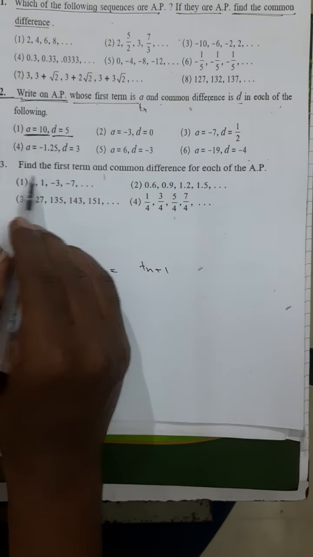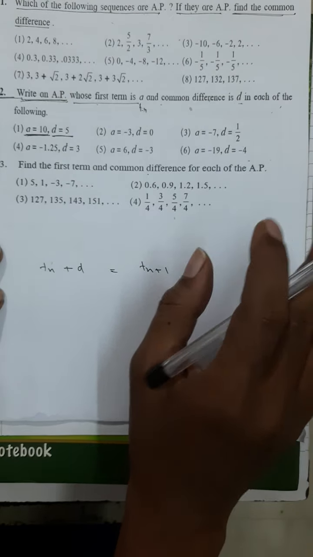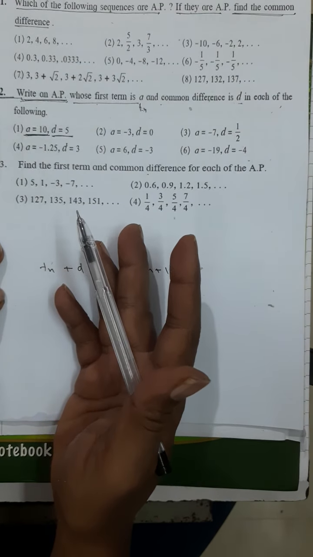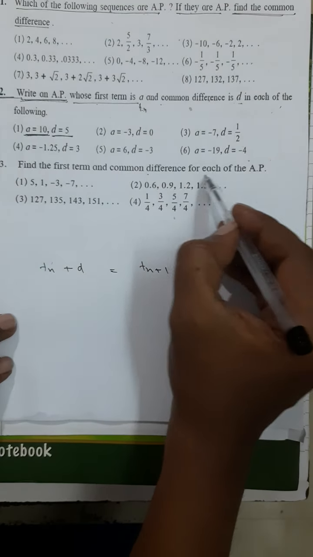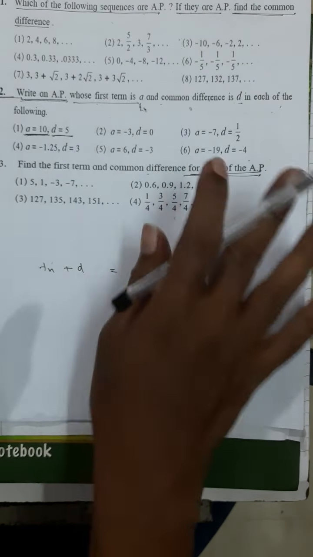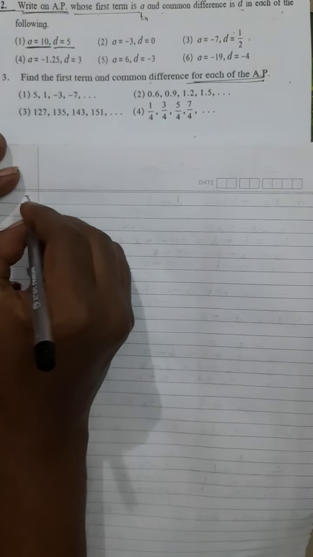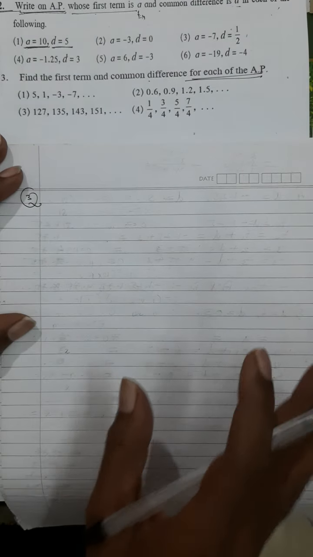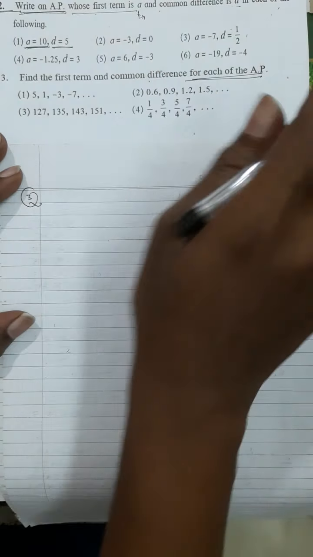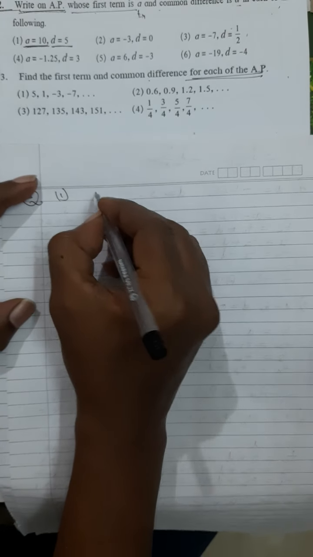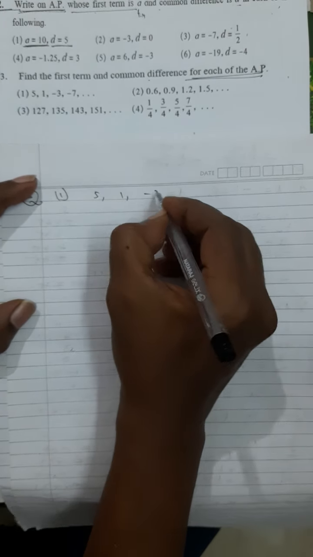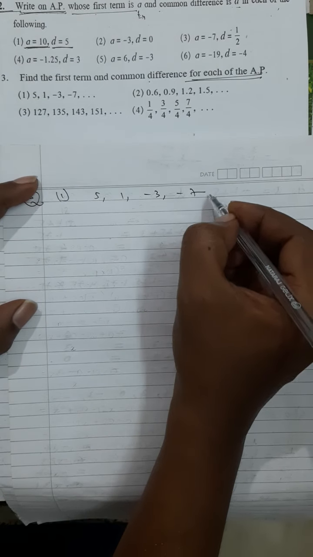Okay. Now here, find the first term and common difference for each of the arithmetic progressions. So now this is very easy actually. It is given to you that it is an arithmetic progression, so you don't have to check whether the common difference is constant or not. In the first one they have given 5 comma 1 comma minus 3 comma minus 7 comma this goes on.